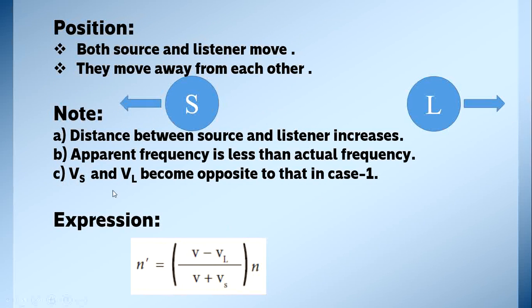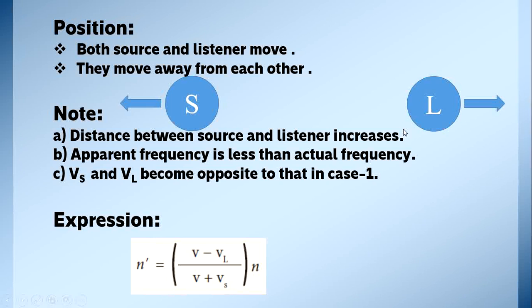Now, second expression. In this case, both source and listener move, but here both move away from each other. Source and listener move away from each other. See the arrow mark, both are moving away from each other. Then what changes take place? What about the distance and apparent frequency? Distance between source and listener increases, and then apparent frequency is less than actual frequency.